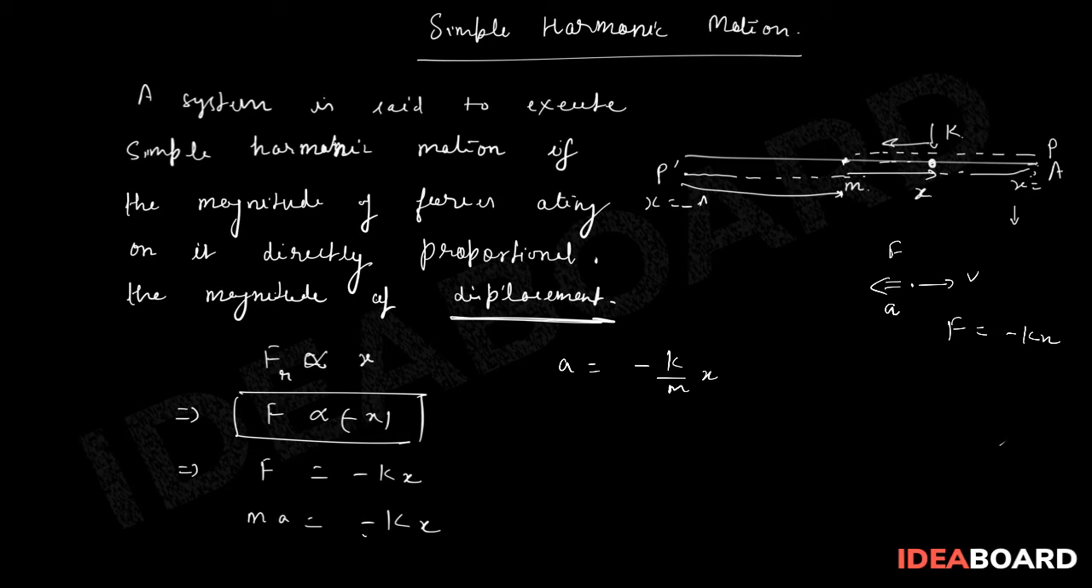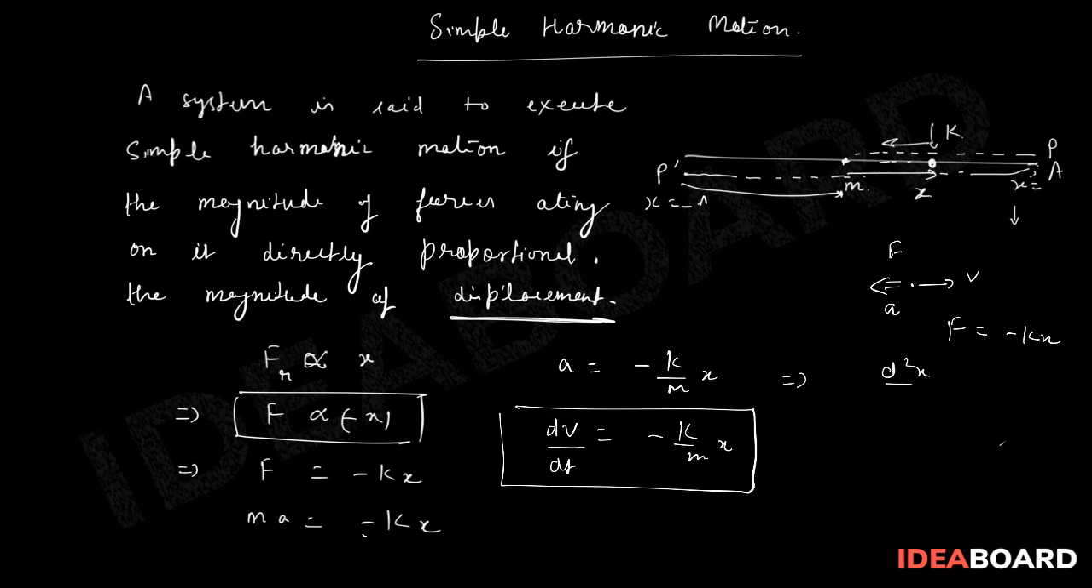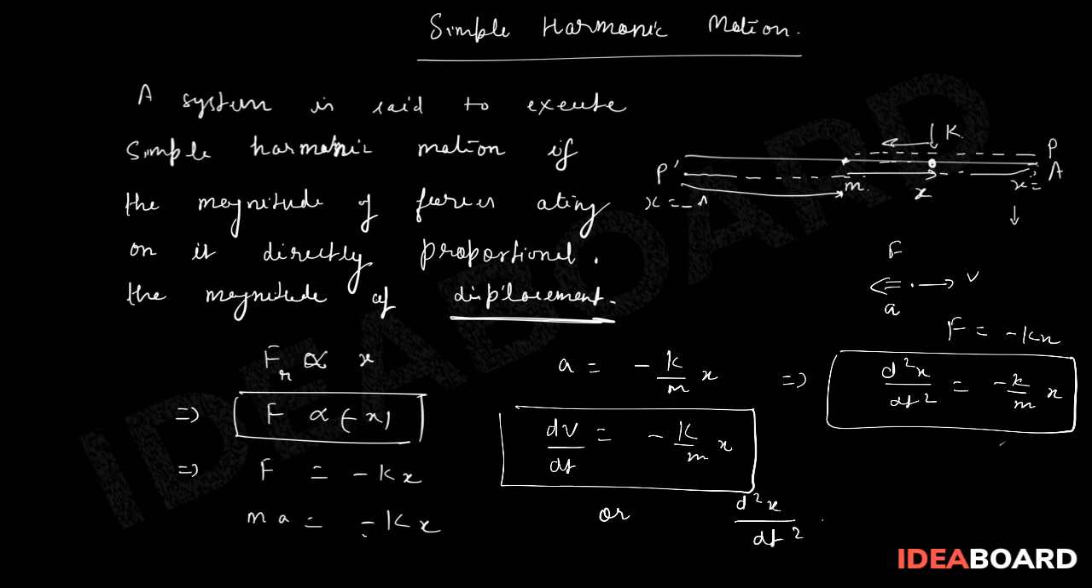This acceleration is nothing else but dv upon dt, which is equal to minus k by m into x, or it can be written as d2x upon dt2 is equal to minus k by m into x, or d2x upon dt2 plus k by m into x is 0. This is our differential equation for SHM.